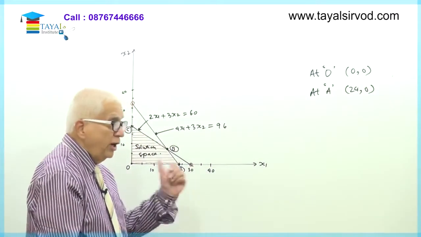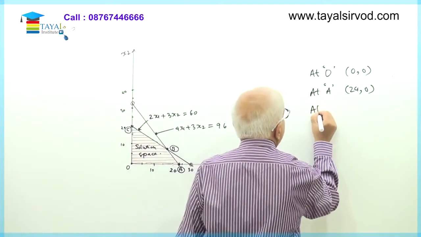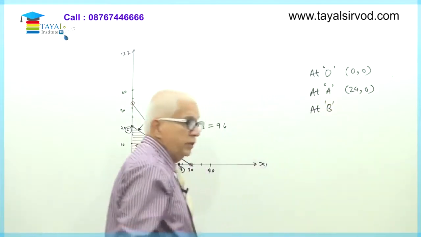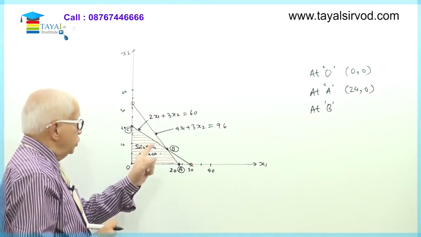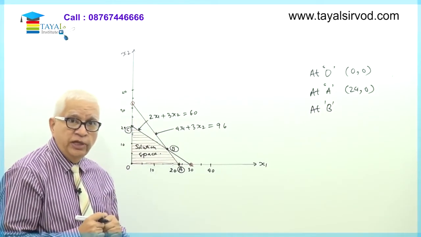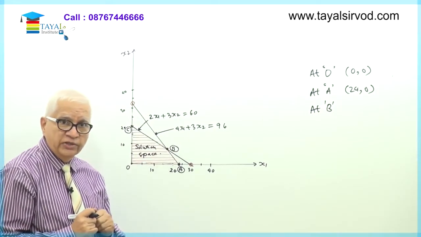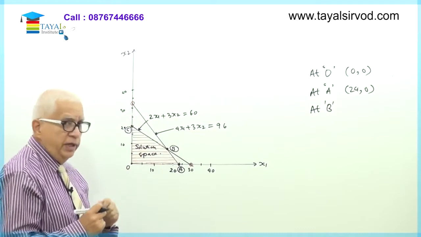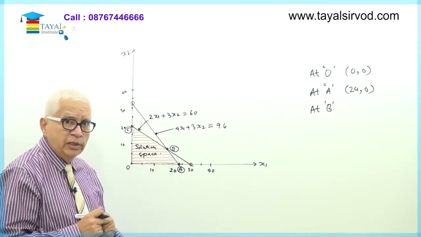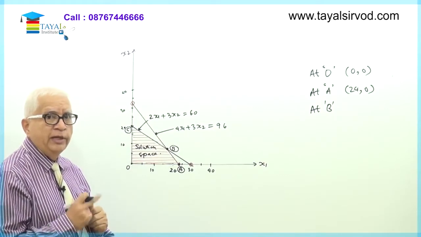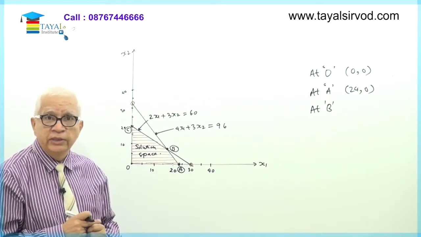Then point B. About point B I don't know anything, so let me write down at B. What is B? B is the intersection of two lines. The equations are 2x1 plus 3x2 is equal to 60, and the second equation is 4x1 plus 3x2 is equal to 96. In other words, since point B is the intersection of both the lines, both the equations will be satisfied at point B. So the values of x1, x2 at point B can be obtained by solving these two equations as simultaneous linear equations.